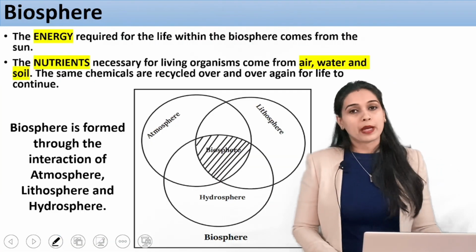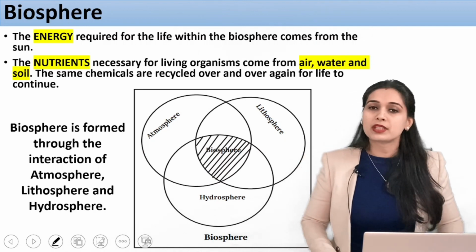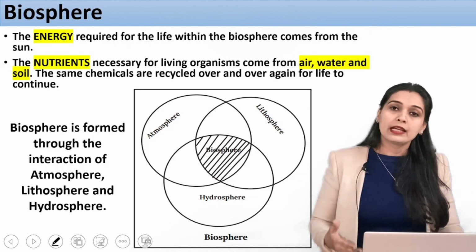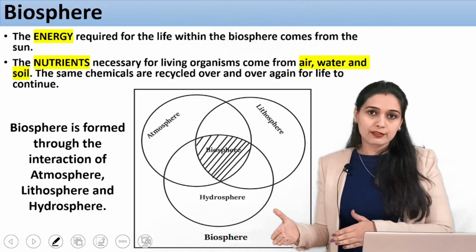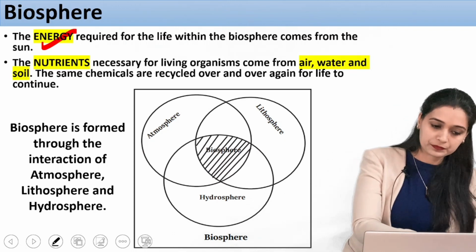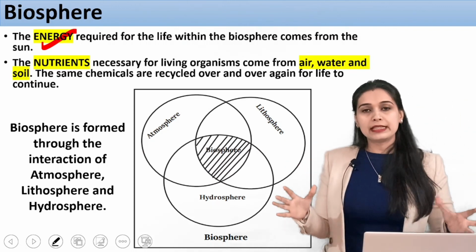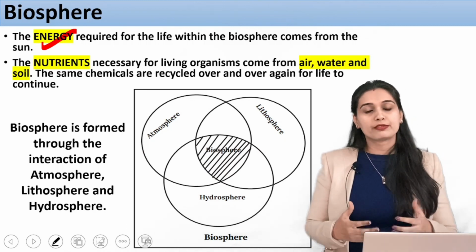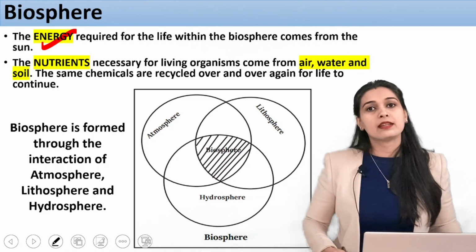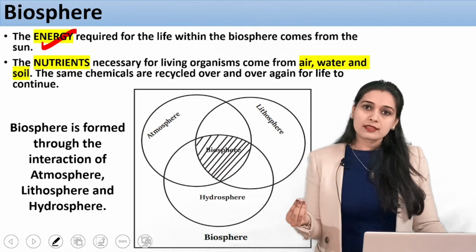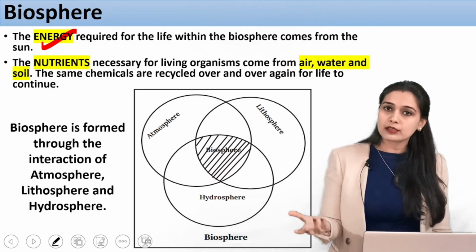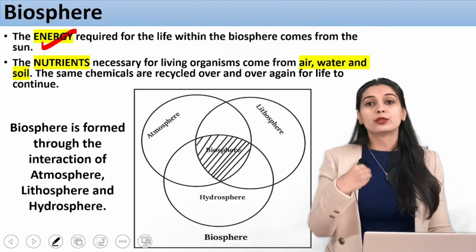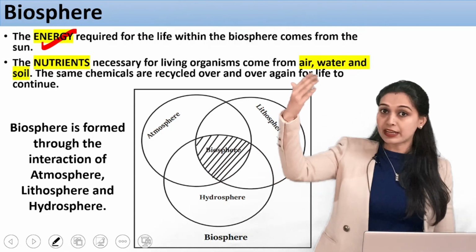Now, in a biosphere, we are saying that the biosphere contains life forms. These life forms need energy to survive, and they also need nutrients to make their food. From where is this energy provided to these life forms? It comes from the sun. So ultimately the entire energy that flows in this biosphere, the forms of life that are sustained by this earth, who sustains it? The energy is provided by the sun only. So the final energy that is coming to us, the energy with which I am talking, is essentially derived from the sun.